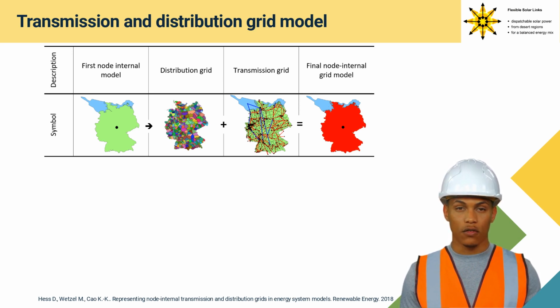Therefore, we introduce a validated grid expansion model which characterizes the electricity grid expansion by the feed-in capacity of wind power and photovoltaics. We use a grid model of Germany with 491 nodes for the transmission grid to calibrate the model and additional specific grid cost for the distribution grid from literature.